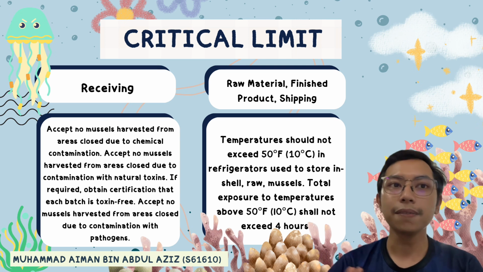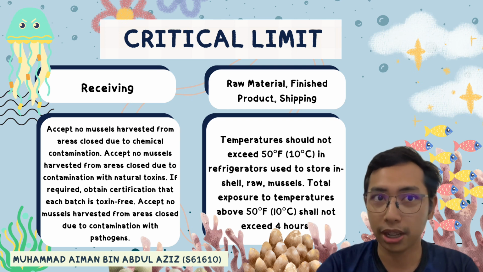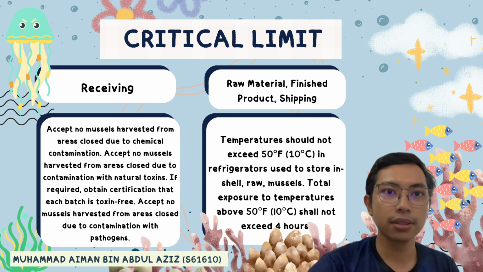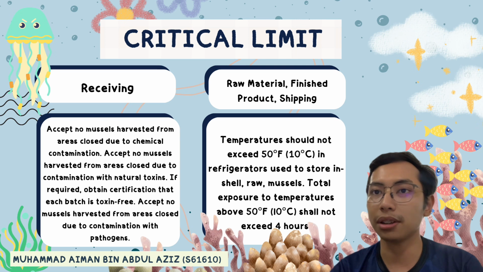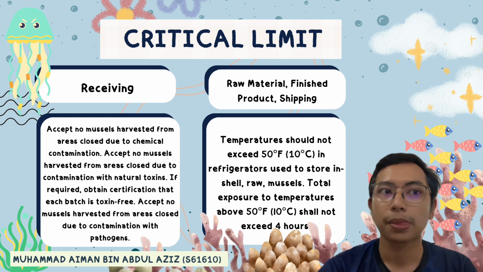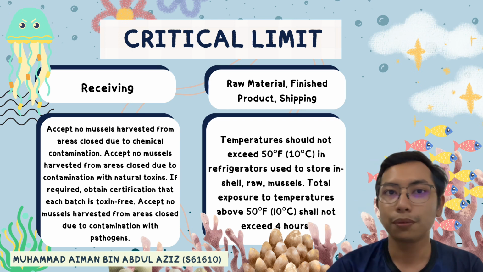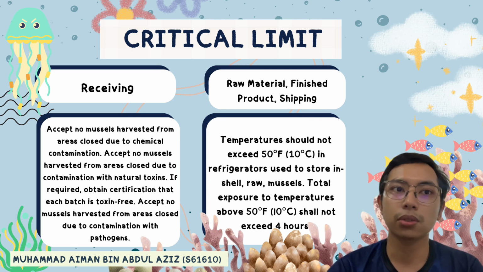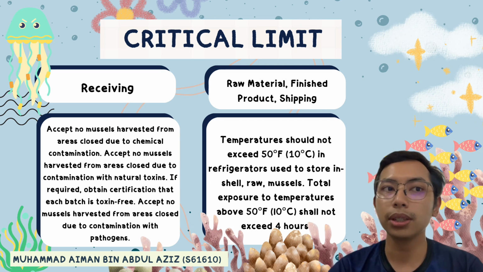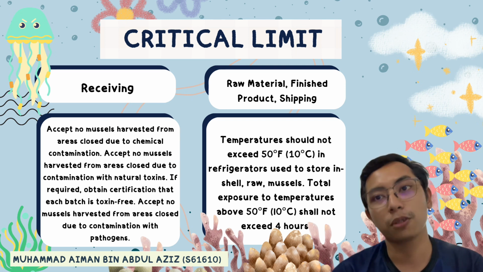For example, if the mussels are collected or harvested in areas that are contaminated with chemical or pathogen contamination, they must not be accepted. But if the mussels are harvested in areas that are contaminated with natural toxin, certification ensuring the mussels are toxin-free is required. If the products are required for storage, for example, the products are raw, finished, or need to be shipped, they must be stored at less than 10 degrees Celsius in the refrigerator. Also, they must not be exposed outside the refrigerator for longer than 4 hours maximum.